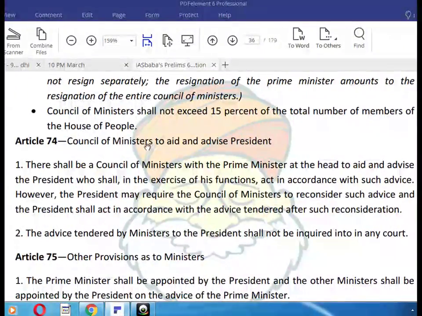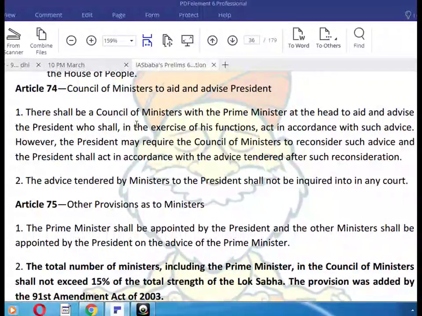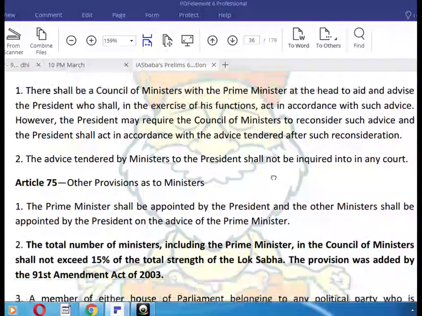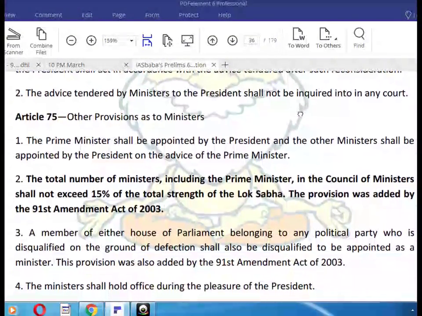Article 74. Council of Ministers to aid and advise the President. There shall be a Council of Ministers with the Prime Minister at the head to aid and advise the President, who shall, in the exercise of his functions, act in accordance with such advice. However, the President may require the Council of Ministers to reconsider such advice, and the President shall act in accordance with the advice tendered after such reconsideration. The advice tendered by ministers to the President shall not be inquired into in any court.